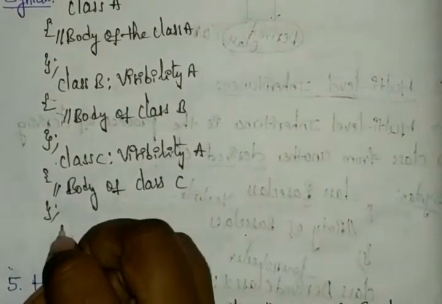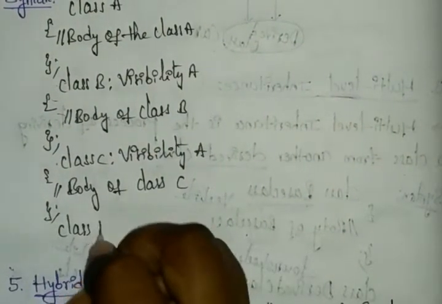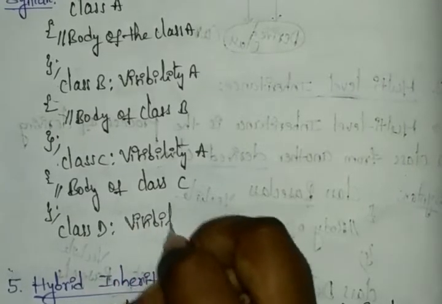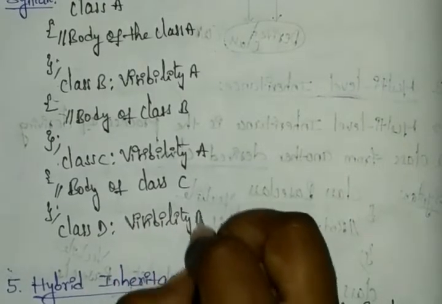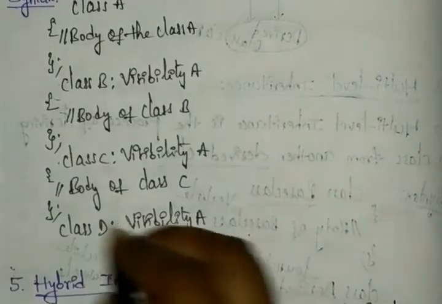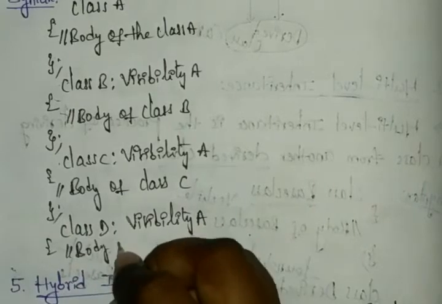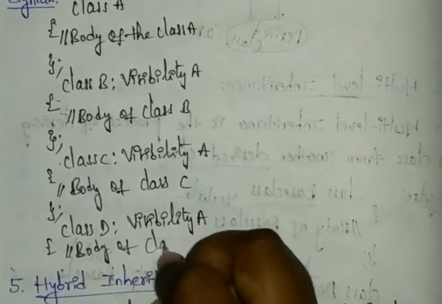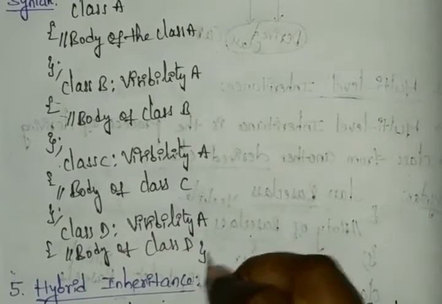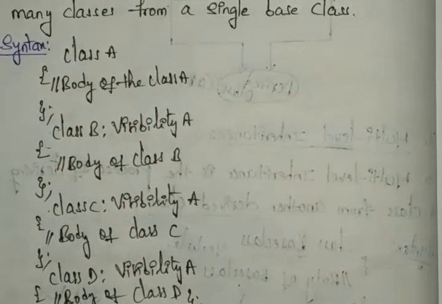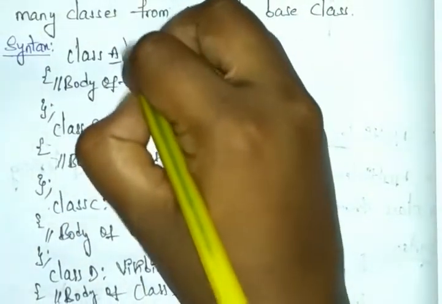After that again I'm choosing another class, class D. So this is also with the visibility of our base class. And next you can write whatever statements you have, body of class D, and then close the statements. Right. Just remember A is the base class.